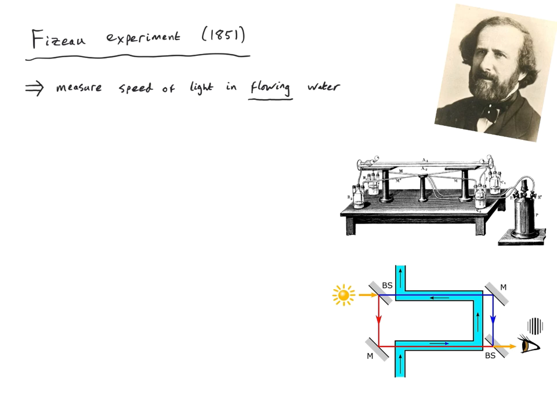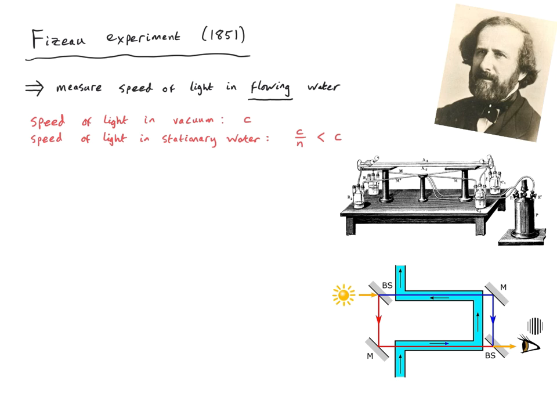So what do we expect the velocity of light to be in flowing water according to special relativity? Well, first of all, we know that the speed of light in a vacuum is c, whereas the speed of light in water, and here I just mean stationary water, the water is not flowing, it's just still, is c over n, where n is the refractive index of the water. And since n is greater than 1, it means that the speed of light in still water is less than the speed of light in the vacuum.